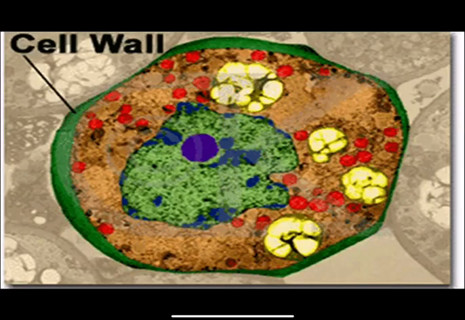If you look at this picture here, you will see an image of a plant cell. This plant cell has a rigid outer cell wall.